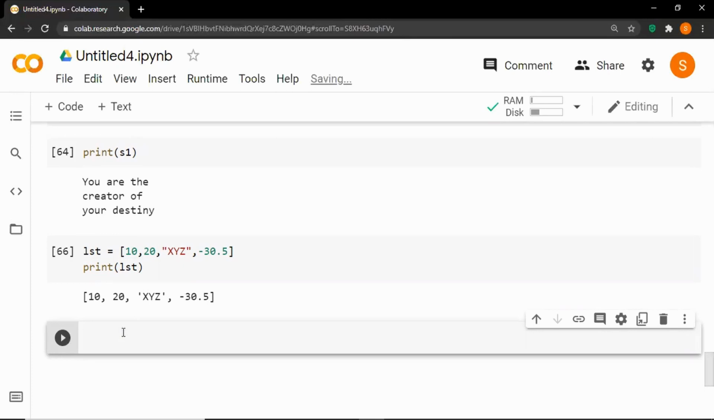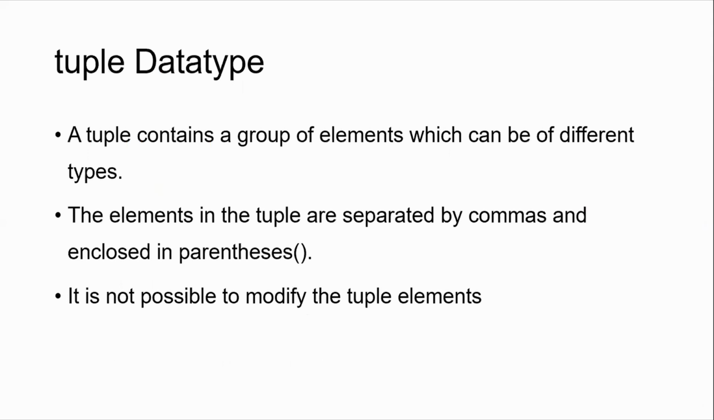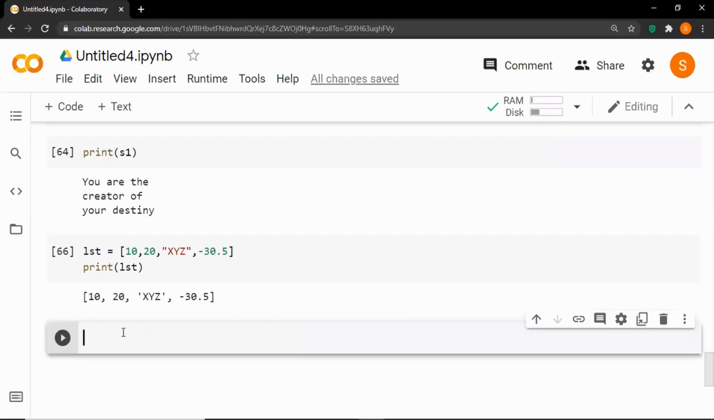So let's move forward to the next type, that is the tuple. The tuple contains a group of elements which can be of different types. The elements in the tuple are separated by commas and enclosed in parentheses, and it is not possible to modify the tuple elements. So to declare the tuple, let's say variable name is equal to, inside the parentheses, the different types of elements. So let's see an example.